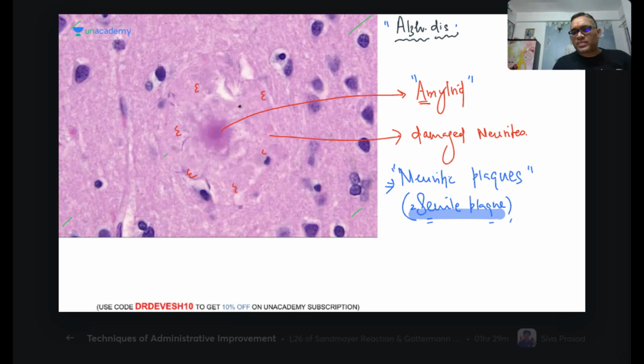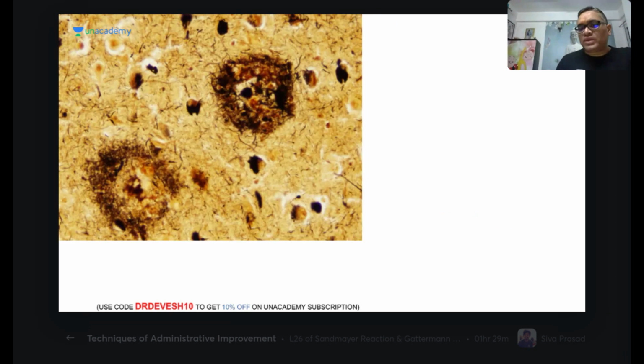So how will we confirm that? Neurites are the damaged part of the neurons. As I have seen, damaged parts are fragmented into small fragments, right? So how are we going to see them? For seeing them, we have to use, yeah, the Bielschowsky stain.